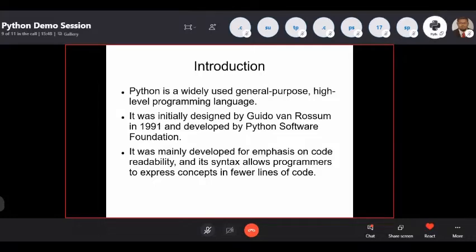It was initially designed by Guido van Rossum in 1991 and developed by the Python Software Foundation. This foundation started to gather people from various domains, and they started to fill requirements based on their needs using Python. It was mainly developed with an emphasis on code readability, and its syntax allows programmers to express concepts in fewer lines of code. See, for example, if I'm going to make